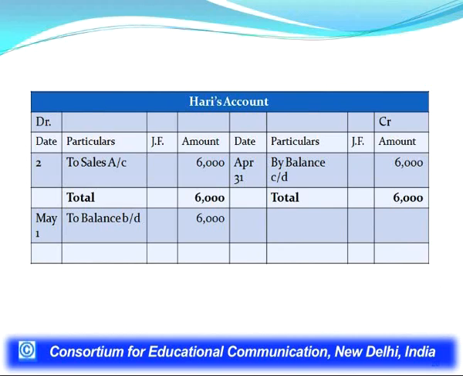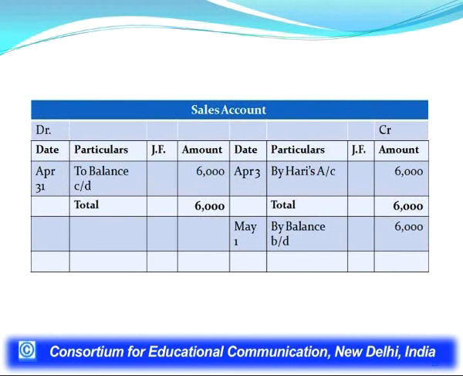So, we can easily interpret this account also. When there is a debit balance, then it is a personal account, so it means he is our debtor or we need to receive the money from him. Then sales account, one transaction, we sold goods to Hari, posting was made on credit side by Hari's account 6,000. So, in this account, the debit side is shorter by 6,000 and the balancing figure is 6,000 on the debit side to balance CD and it has been carried down on the credit side.